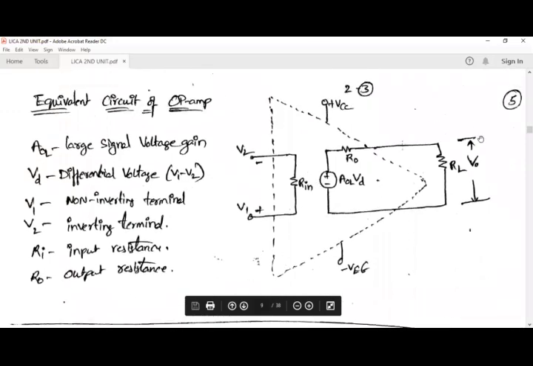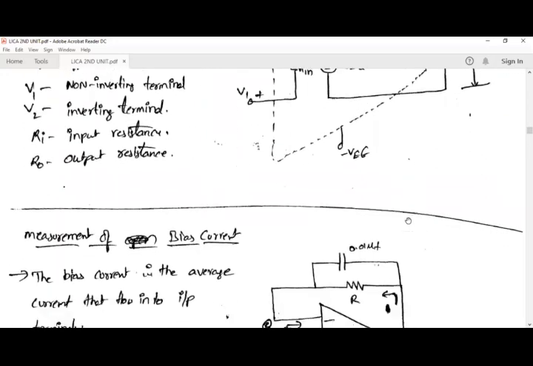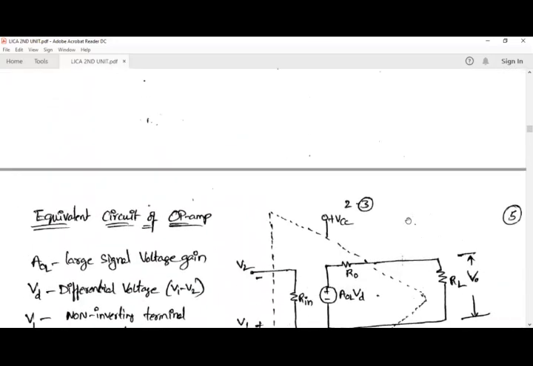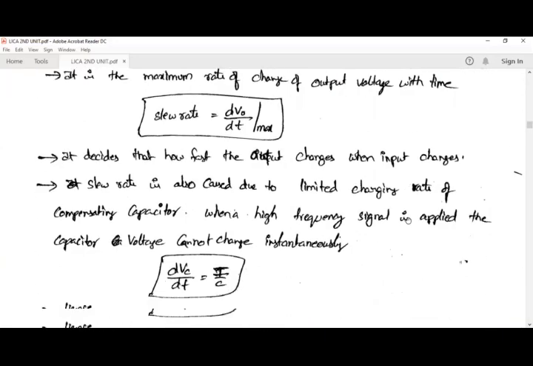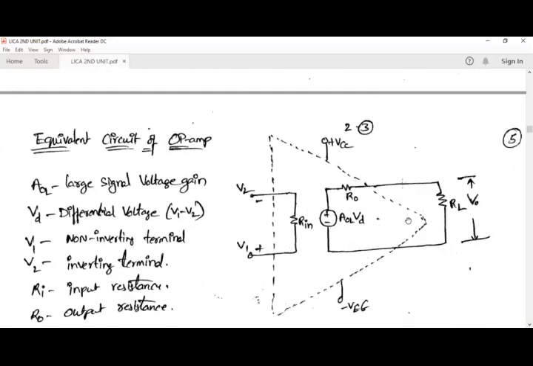So this is the equivalent circuit for an operational amplifier. Next, these are all the characteristics of an operational amplifier. So next we are going to the measurement of these parameters.